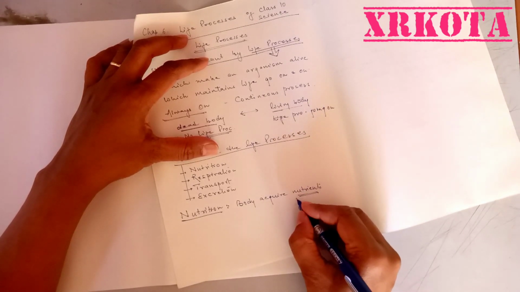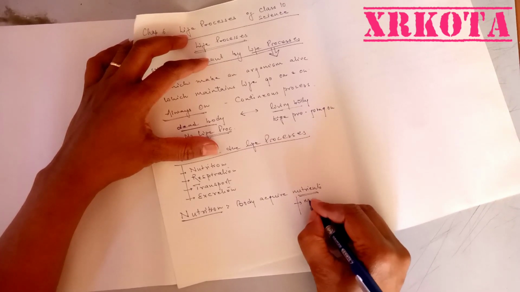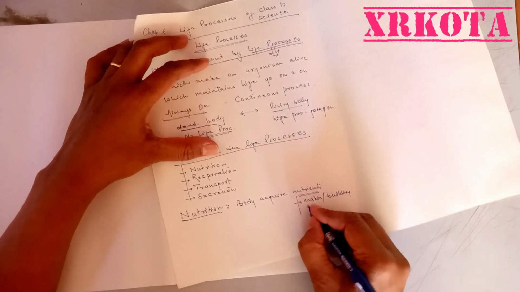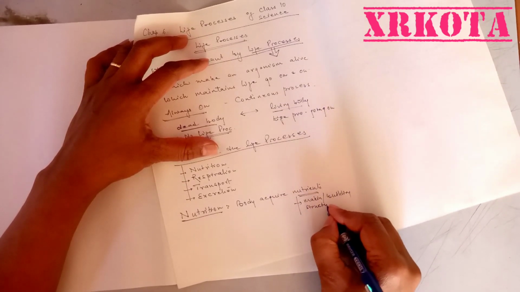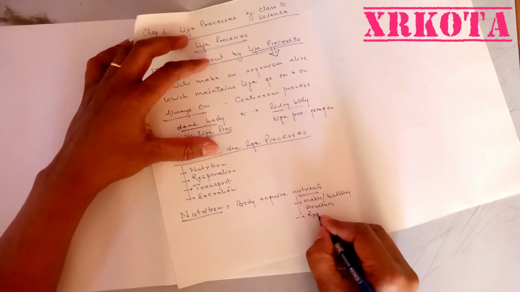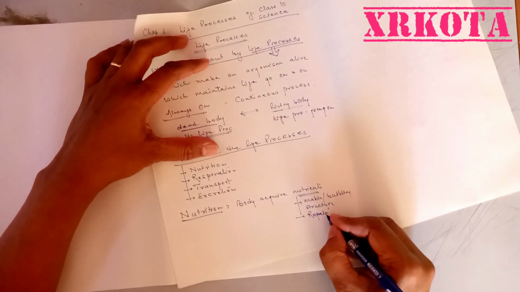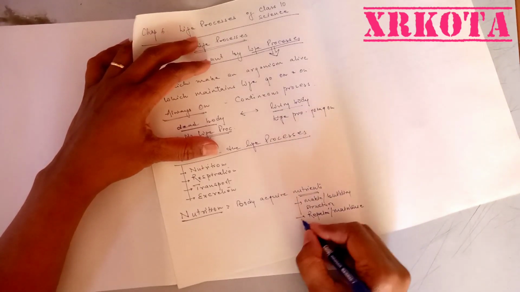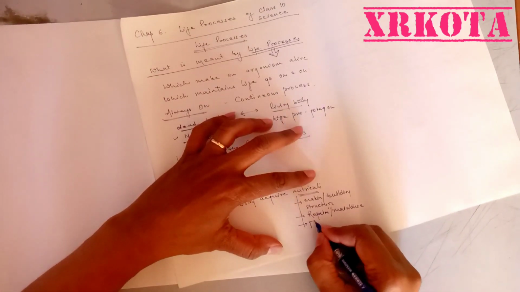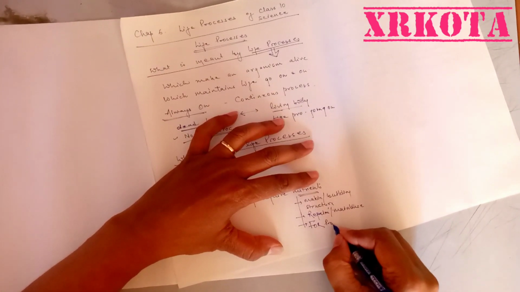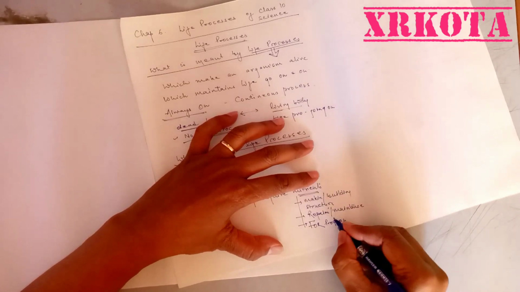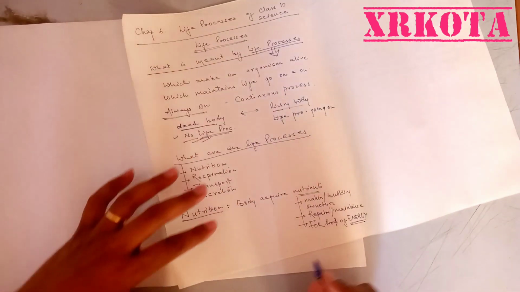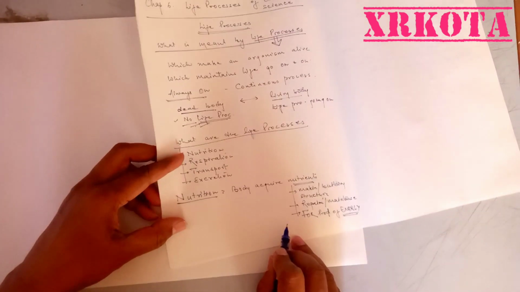Nutrients are required for several things, mainly for making or building structure, for repair and maintenance, and most importantly for production of energy. Energy which is required to keep our body alive.